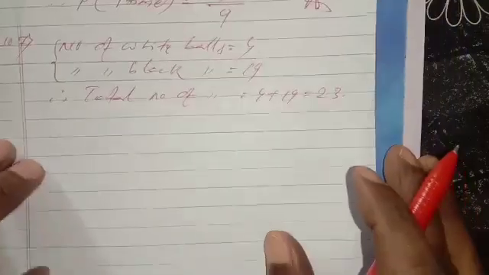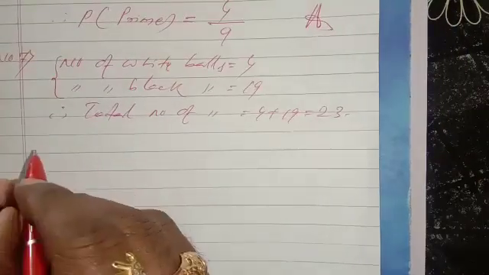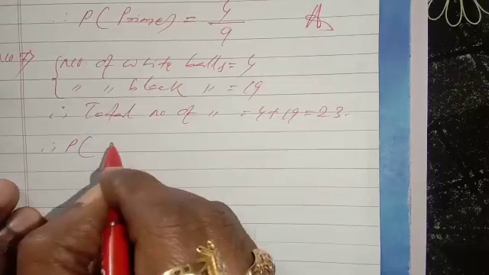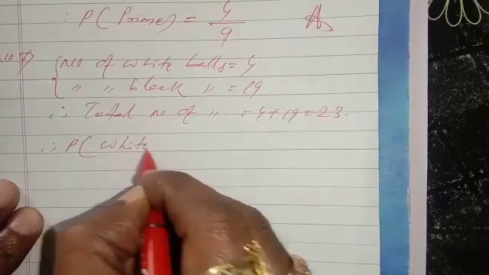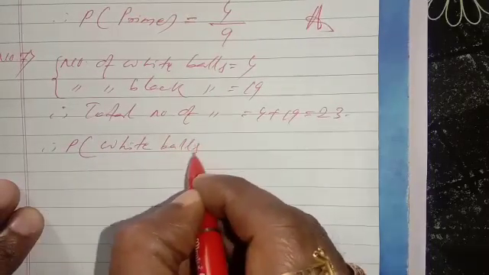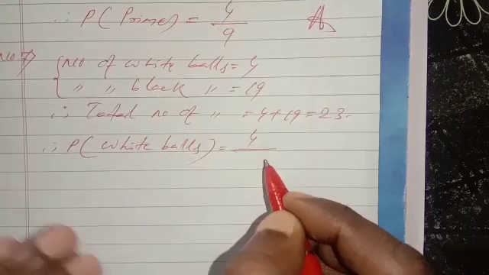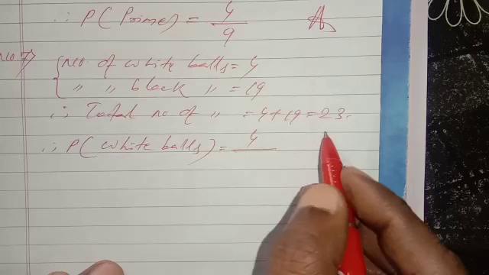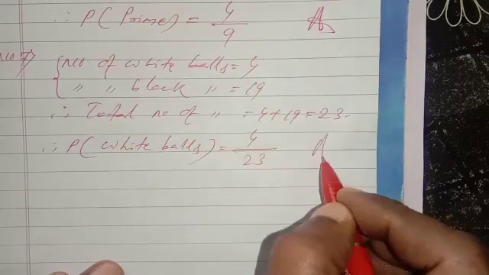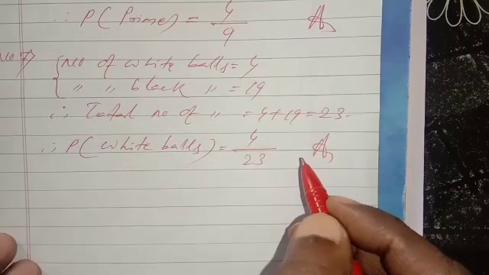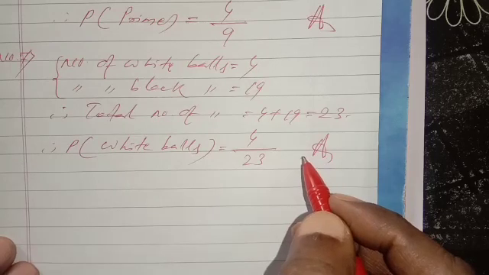Very easy to calculate. And we have to find the probability of getting a white ball. That means the number of white balls is 4, divided by the total number of balls present in the bag, that is 23. This is the answer. This is the way of solving probability. Very simple question, concept based question.